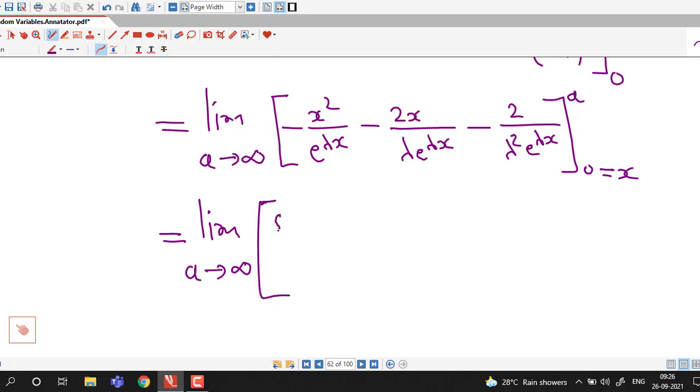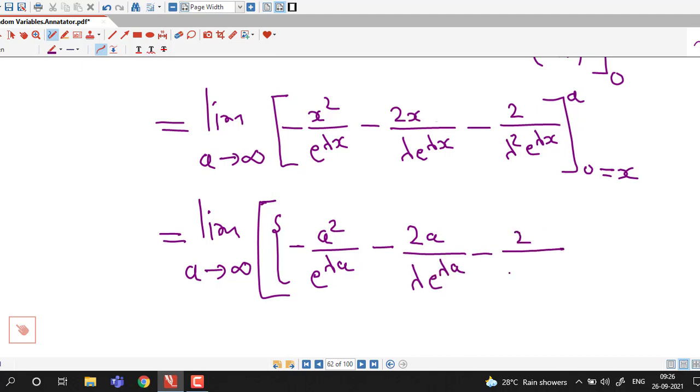If we put x equal to a, we have minus a square over e raised to lambda a, minus 2a over lambda e raised to lambda a, minus 2 over lambda square e raised to lambda a. This is for x equal to a. We have replaced x equal to a everywhere in this expression.